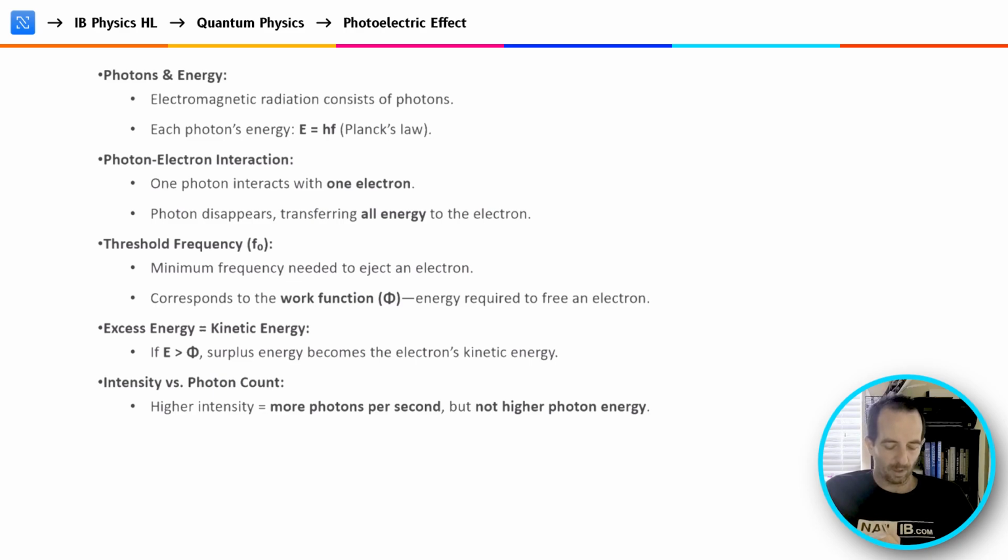This corresponds to the work function, which we'll be working with more in this video. That's the amount of energy required to free an electron. If energy was greater than that work function, then the surplus energy went into the electron, allowing it to eject and move at a certain velocity. And also, a part of Einstein's theories here was that higher intensity equals more photons per second, but not necessarily higher photon energy.